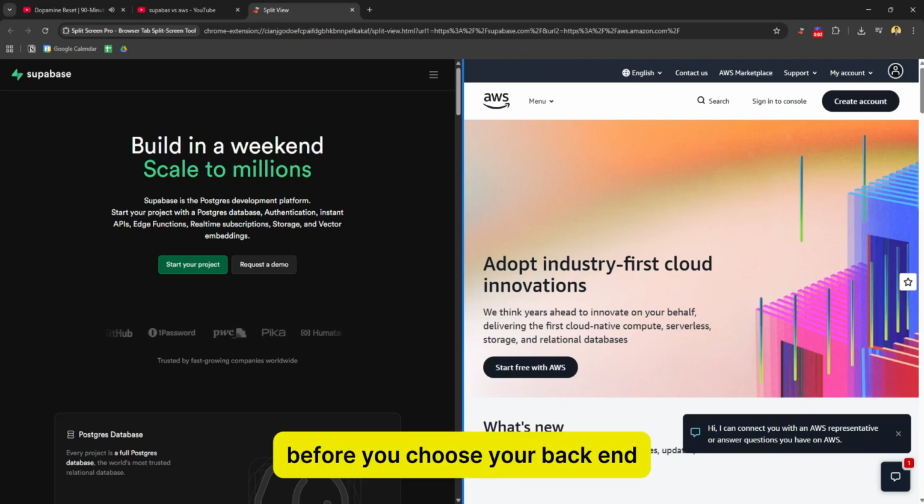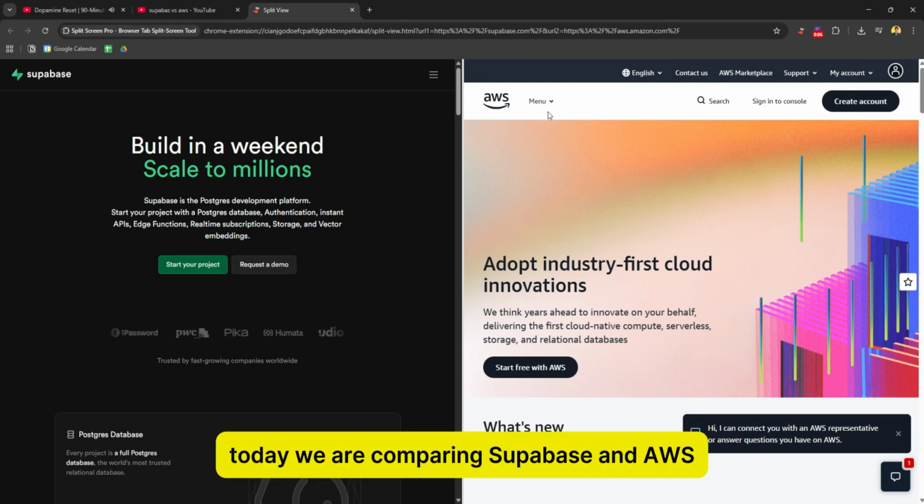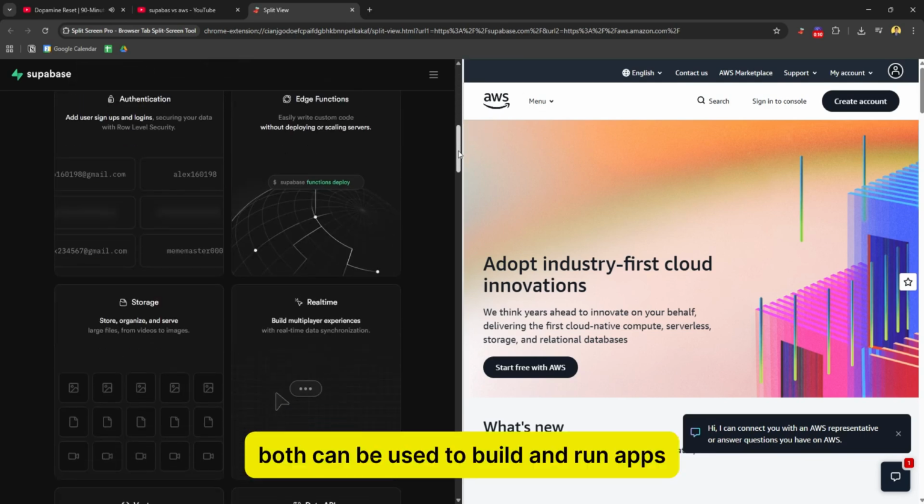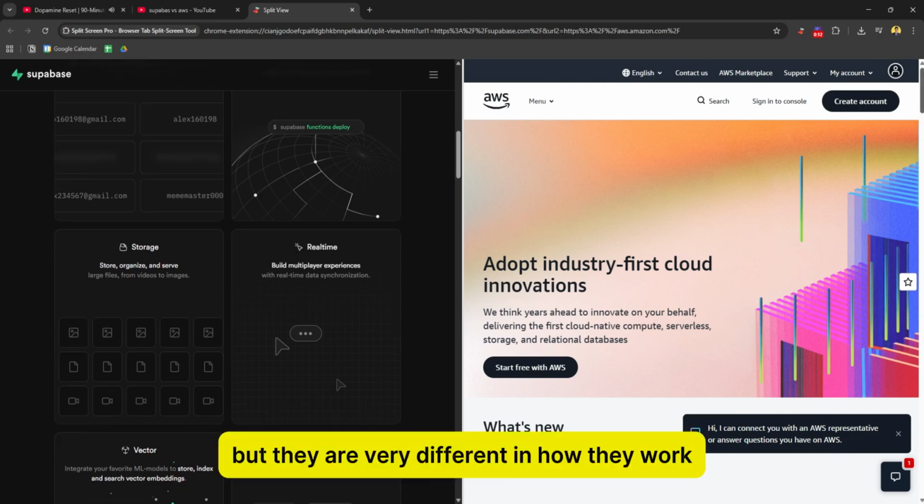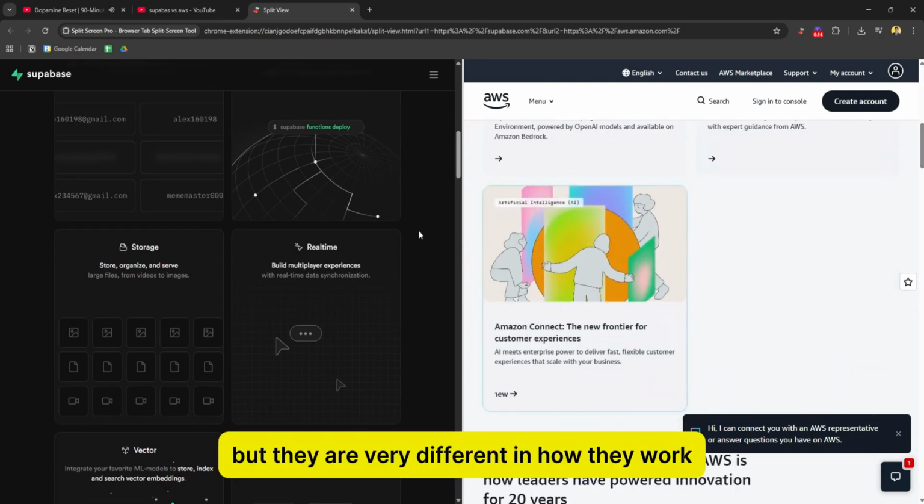Before you choose your backend, watch this. I wish I knew this earlier. Today we are comparing Supabase and AWS. Both can be used to build and run apps, but they are very different in how they work.